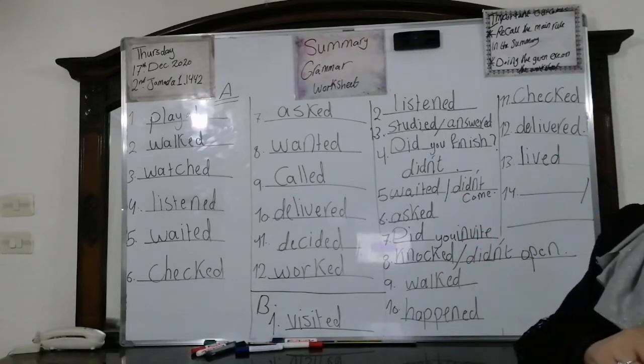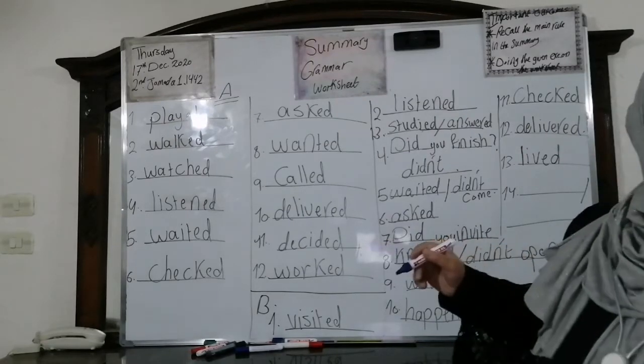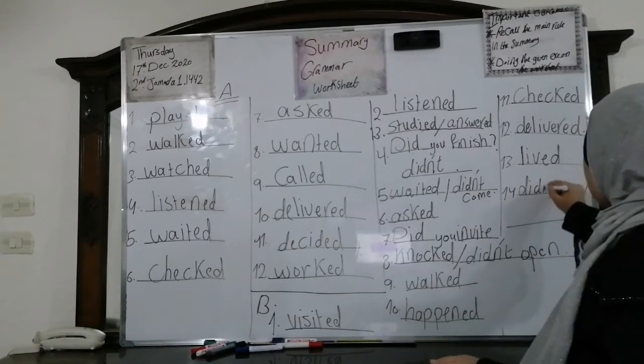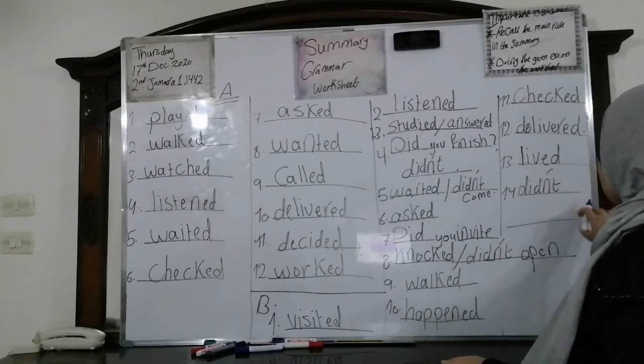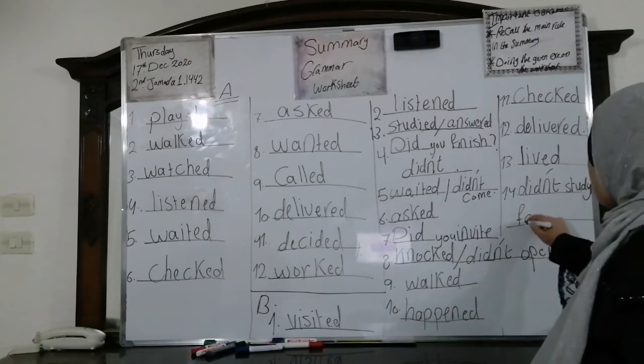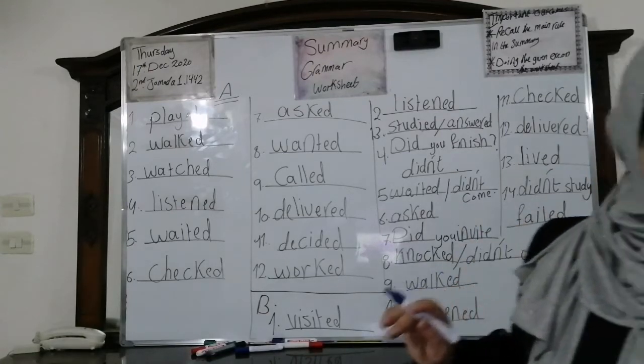Okay. Number 14, the last one. Helen did not study for the exam and she what? Failed. Correct. So we're going to say Helen what? Excellent. Did not study for the exam. Okay. So what happened to her? She failed. She failed. Okay.